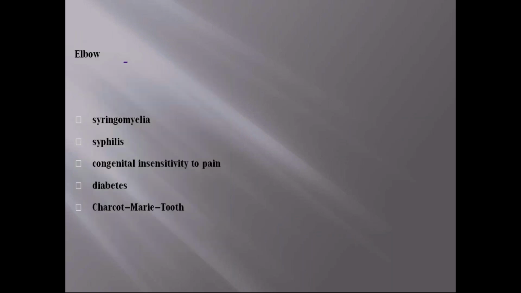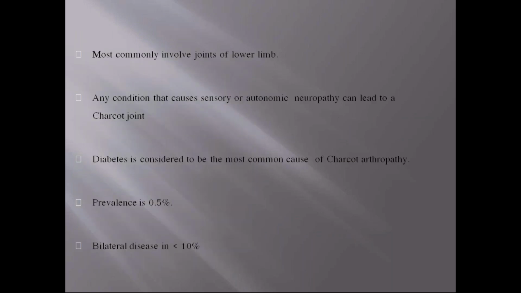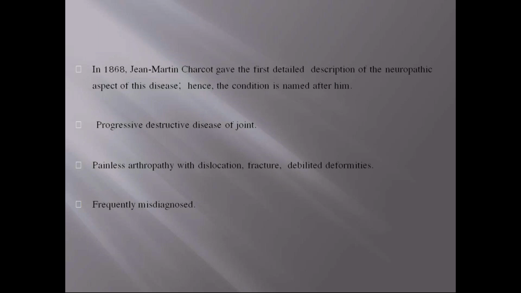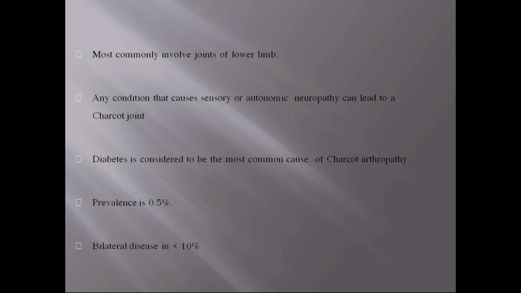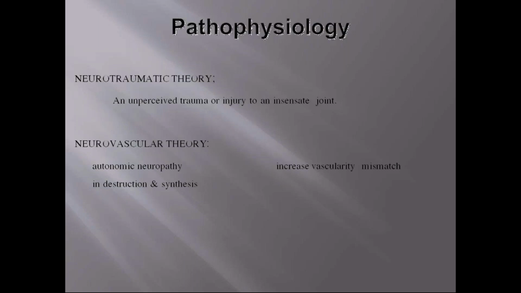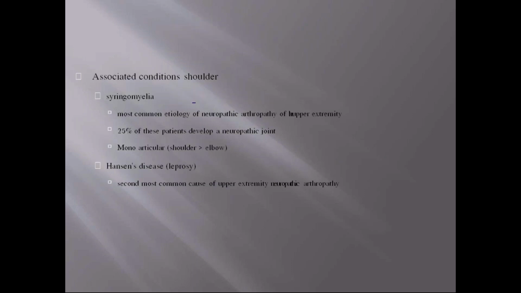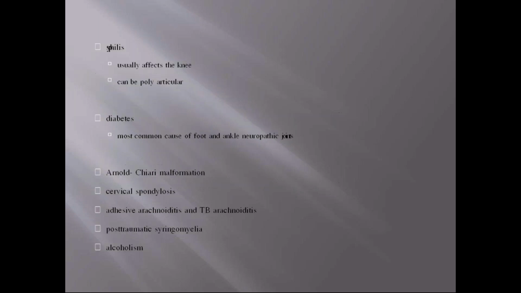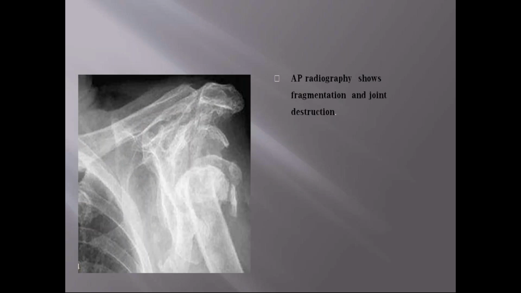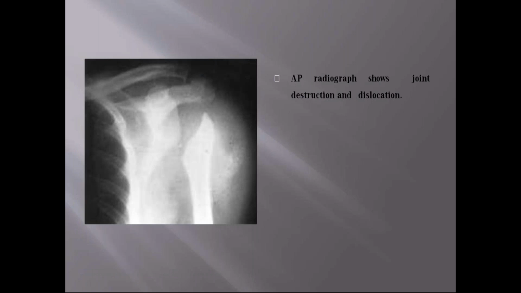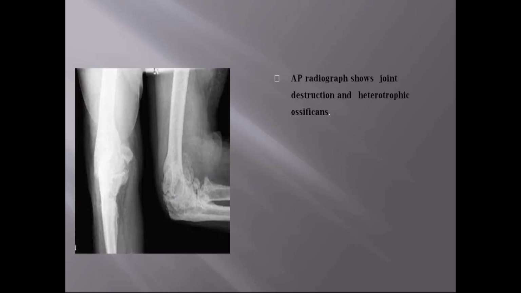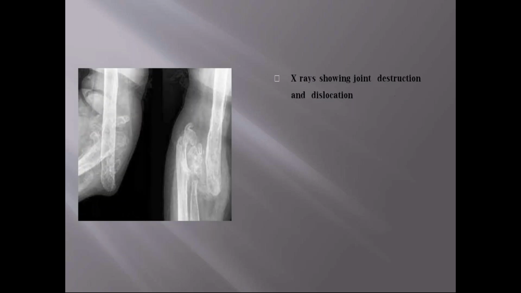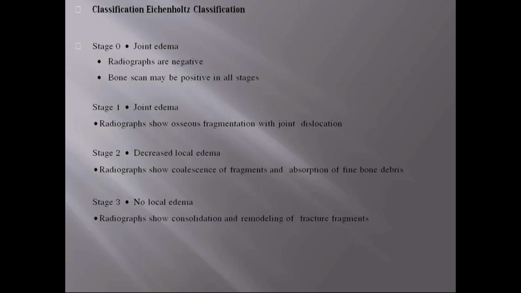This is the brief summary about Charcot's. The important points to remember: Charcot's joint is a painless arthropathy, and this is the most important thing, with progressive destruction. It is most commonly involved in the lower limbs. Coming to the causes, syringomyelia is the most common cause in the upper extremity, especially the shoulder, and Hansen's is also in the upper extremity, whereas syphilis and diabetes are in the lower extremity. In the radiographs there is excessive fragmentation, joint destruction, and even joint dislocation. In the elbow you can see myositis ossificans, joint destruction and new bone formation.